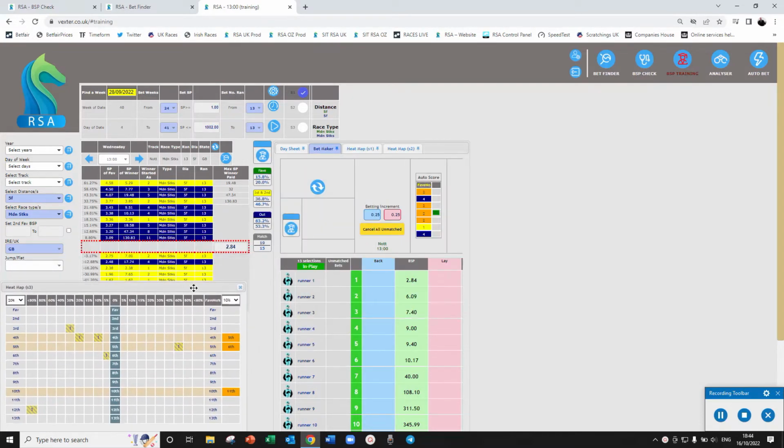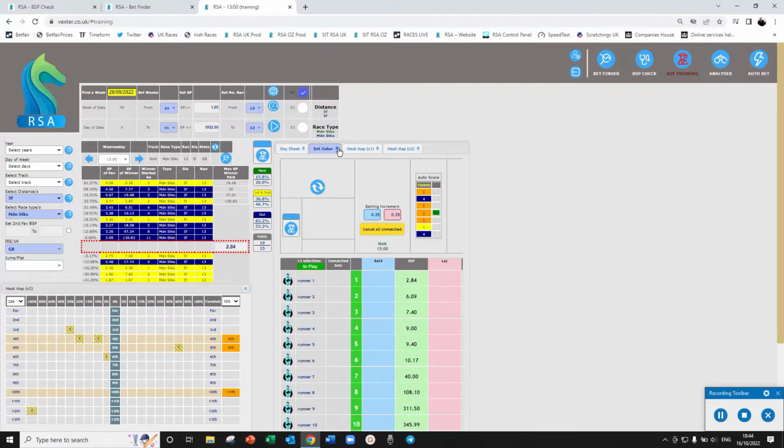Again, training will teach you everything. The videos will teach you absolutely everything you need to know about the Race Stats app, and spend the time in training. There's no point getting this program thinking you know some of it when there's hundreds of bits that you don't know, and that will help you. So it's worth spending the time. Don't jump in until you know it inside out. Okay? If you can't win in training, you won't win in real life. So learn how to use the app first and then go into betting live.